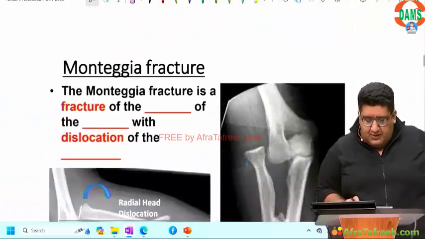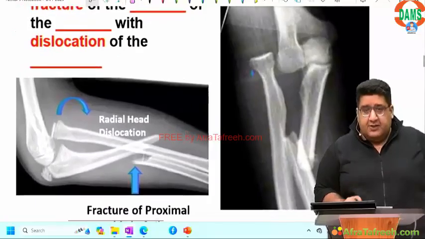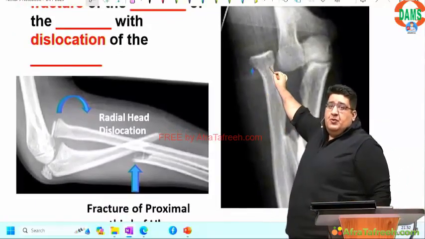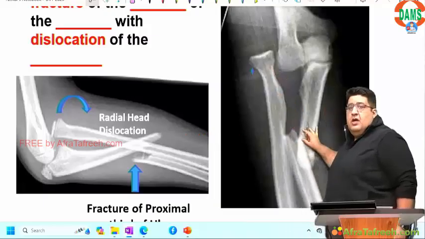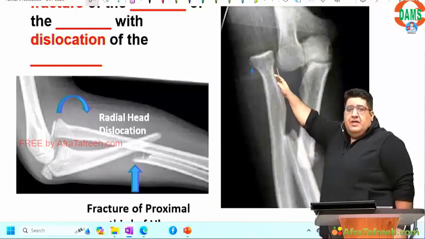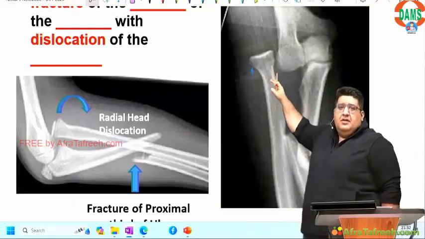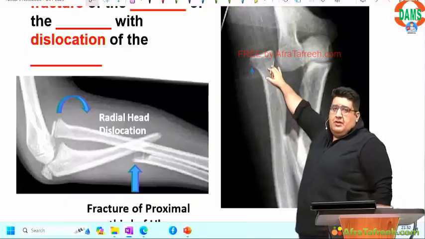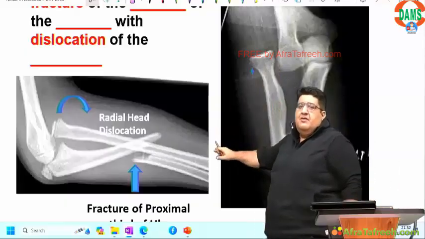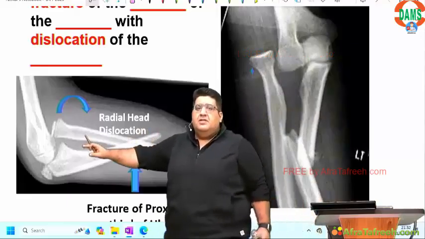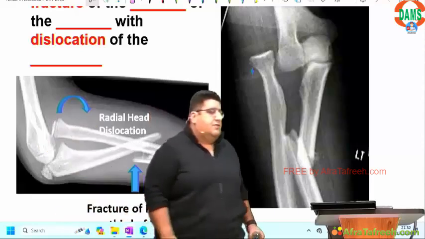Monteggia fracture. When we talk about Monteggia fracture, I'm sure we all can see what is this bone? Radius. What is this bone? Ulna. Where is the fracture? Proximal shaft of ulna. What has happened to the radial head? नाराज है. Supposed to make a joint with capitulum, बोलता नहीं, मैं नहीं बनाऊंगा. Dislocation. If you still don't believe, look at the spike, fracture of proximal 1/3 of ulnar shaft, and look at this, it is a dislocation of the radial head.